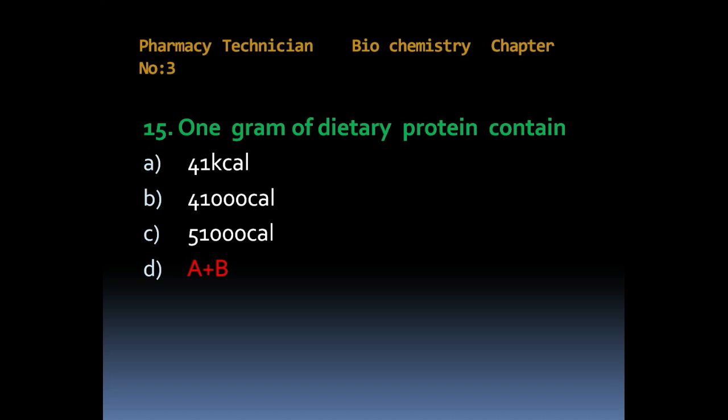15. 1 gram of dietary protein contains. Option A, 41 kilocalories. Option B, 41,000 calories. Option C, 51,000 calories. Option D, A plus B. Answer is A plus B. A and B both options.